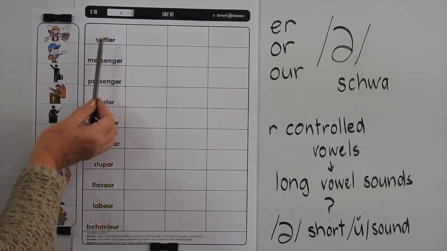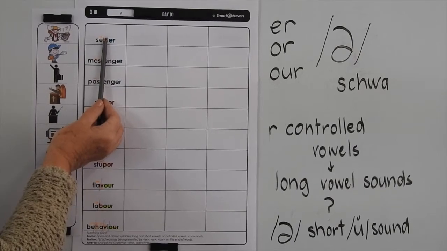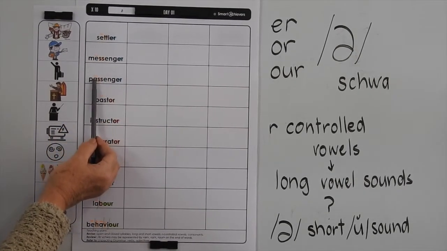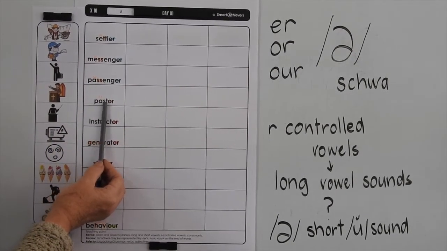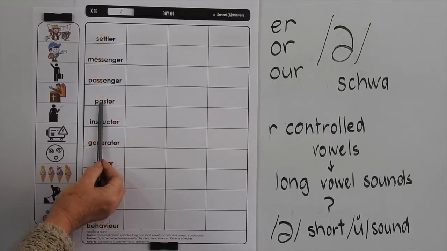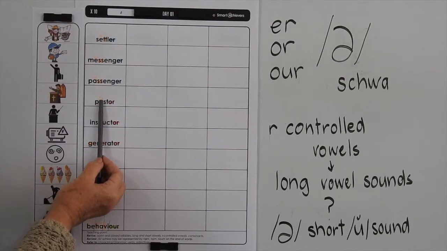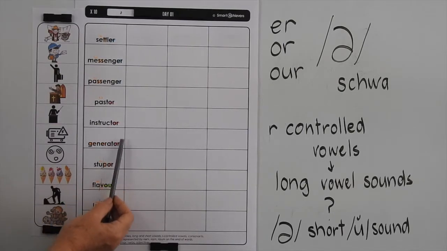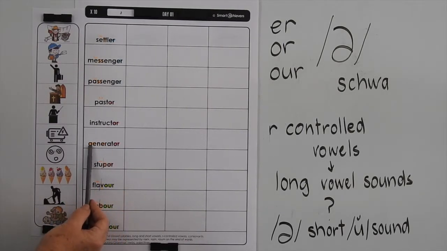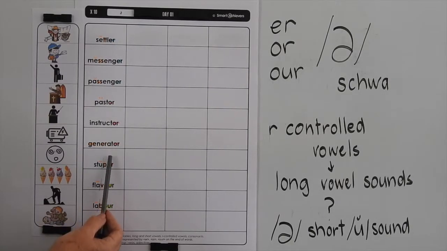Now do take note within these words, if it's got a short vowel, it does have two consonants after the short vowel. Now pastor, we've got its broad sound the A is making. Now if we go down to generator, we've got the GE making the G make its soft sound J, and you've got another R-controlled vowel in the middle of the word.